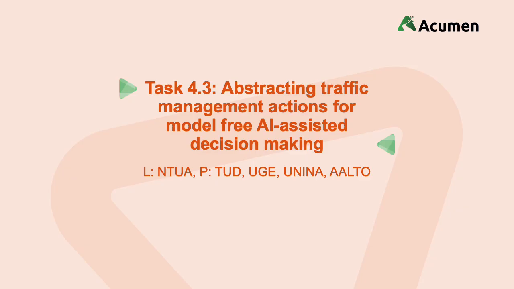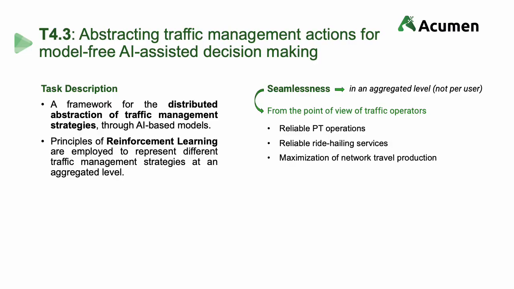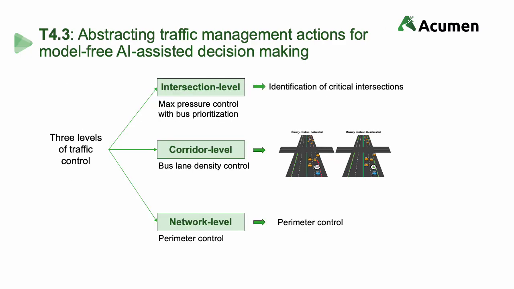Individual management strategies could indeed be extended towards seamlessness. A key disadvantage is, however, that many of these approaches are computationally very demanding. This is where task 4.3 finds its core contribution. In this task, the objective was to develop a framework that allowed to abstract management algorithms so that their execution can be distributed and sped up, thanks to recent advancements in the field of artificial intelligence. To this end, 3 levels of traffic control were abstracted: at the intersection level, at corridor level, and at network level.